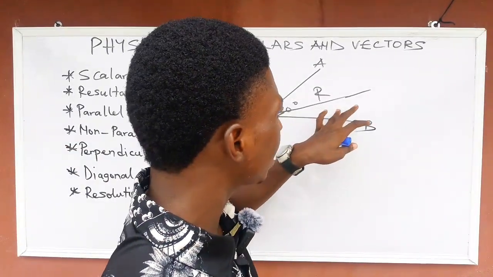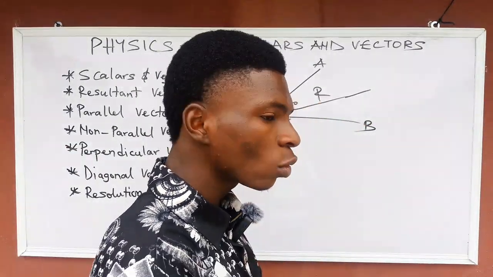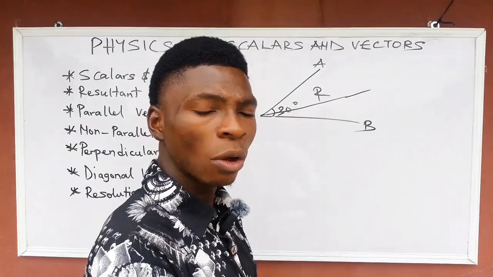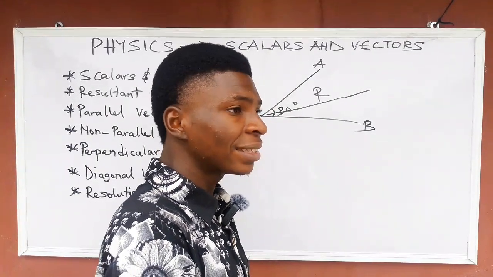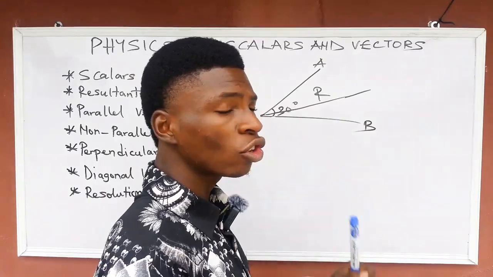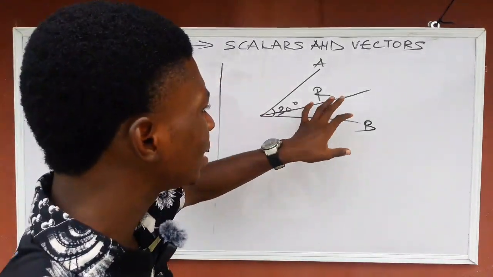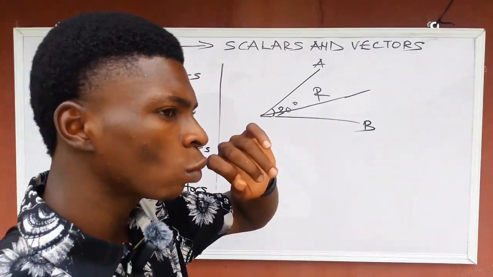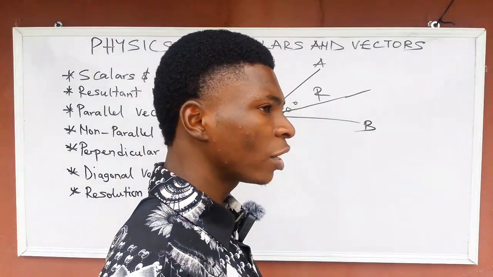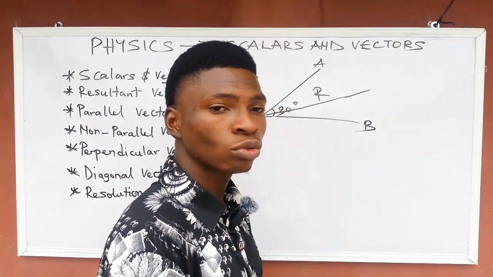In the case of diagonal vectors, angle less than 90 degrees and the obtuse angle, this diagonal is going to be the resultant. The first one, we changed it to a triangle.